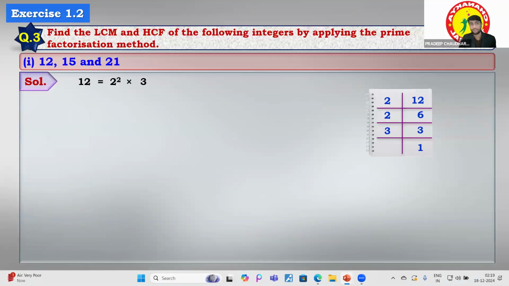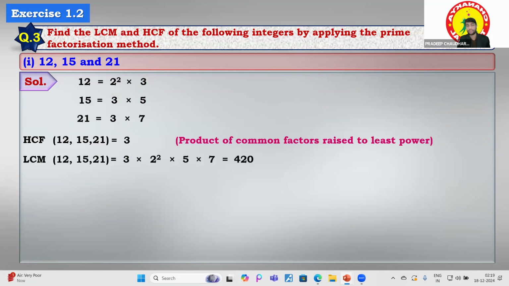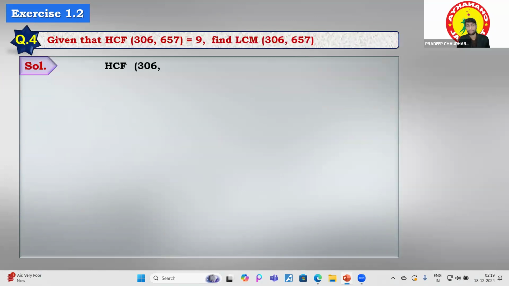Now again the same similar question, similar things, finding out the prime factors and all the things, right? And now this is the question. Okay, suppose you are giving